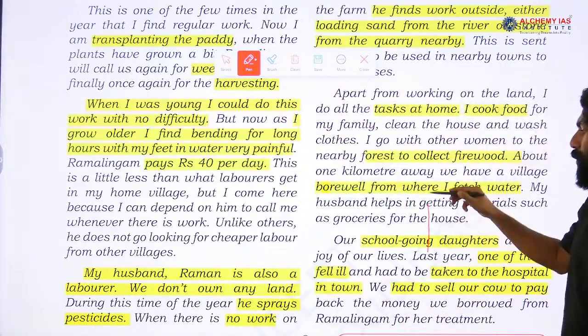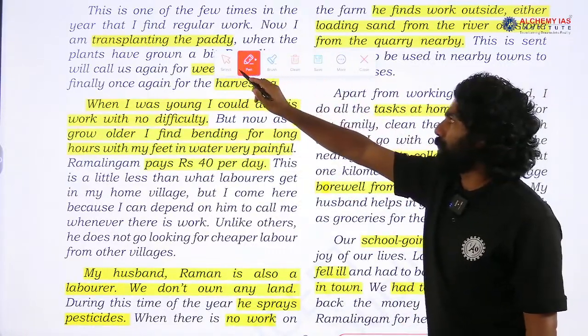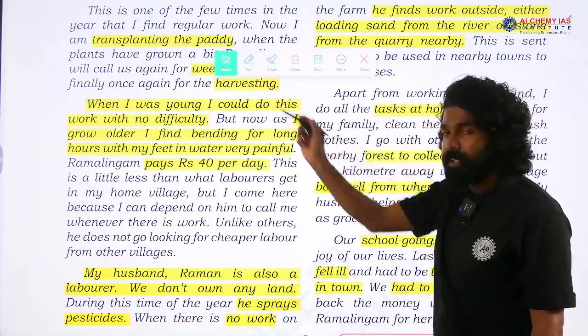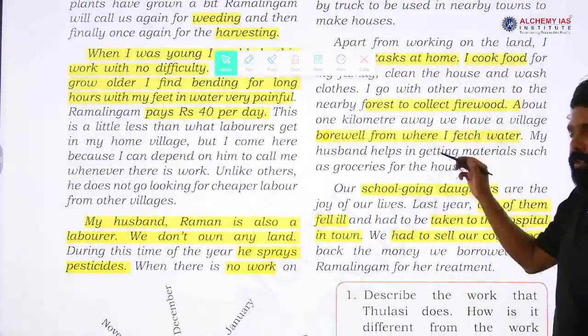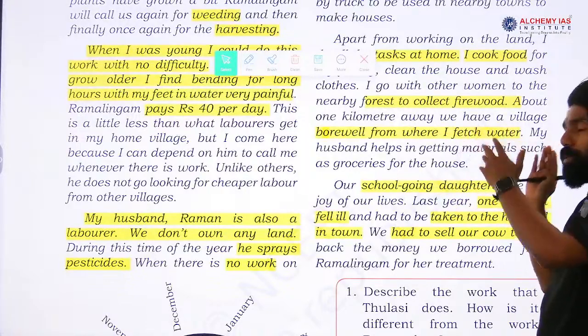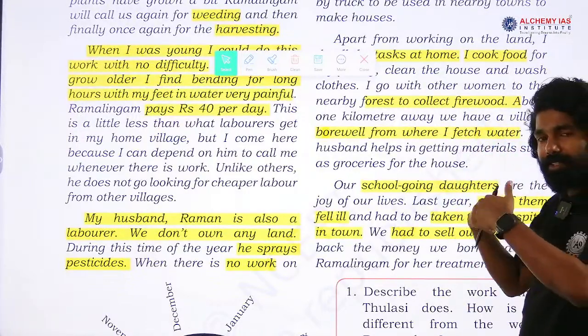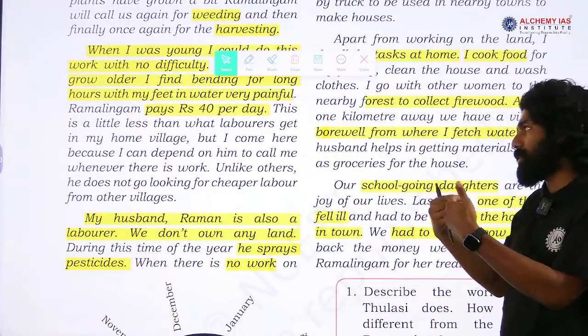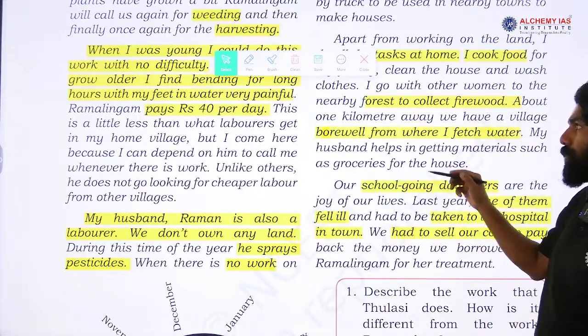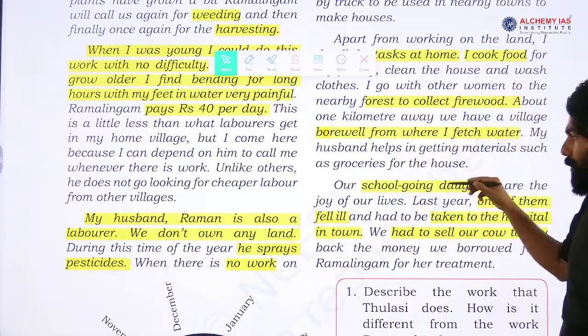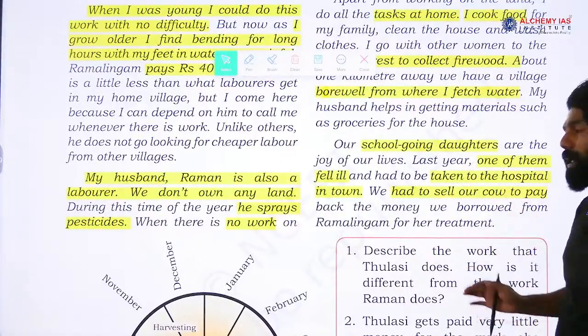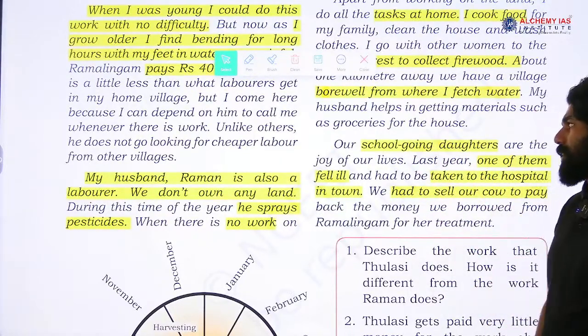Moving on. Here you can understand that with all the work she has done, going to the forest to collect firewood and collecting water from the borewell, she is not getting any payment or wage for that. Without any payment or wage, most of the time she is engaged in that kind of activity.